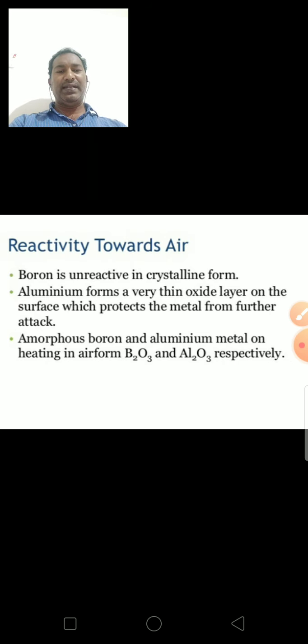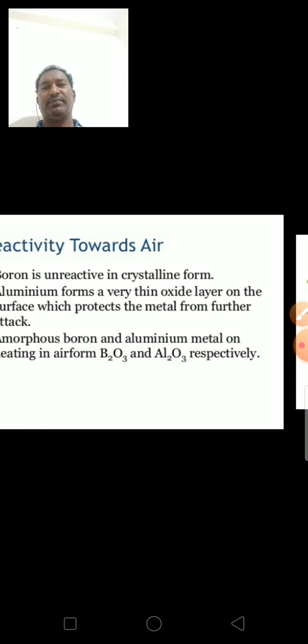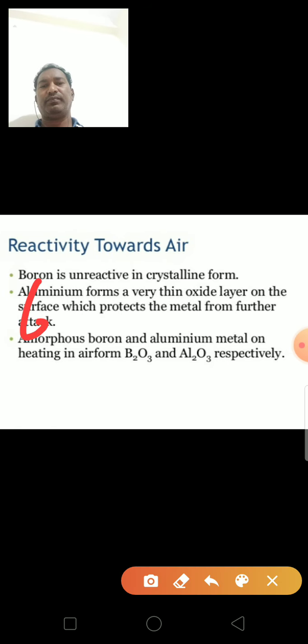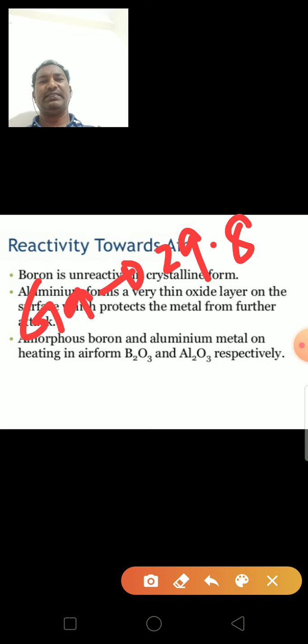The melting point decreases from boron to gallium and then increases. The melting point of gallium is only 29.8 degrees centigrade.